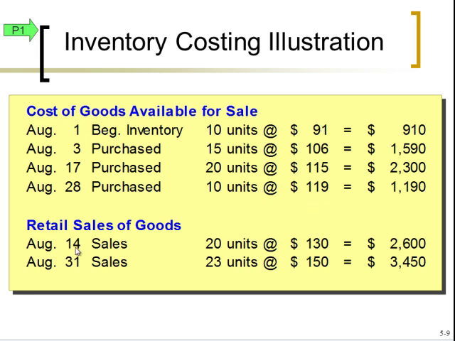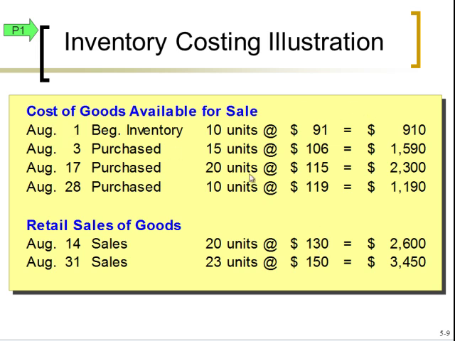So then here we have the retail sales of goods. Notice our selling price did jump up as well. So 130, then it jumped up to 150. One thing to keep in mind here is that a company generally sets their selling price based on what the cost is doing for them. Now, it doesn't mean they're going to change their price every time the cost jumps up, but from time to time they do need to adjust their selling price if the cost starts increasing more than they can handle. Otherwise, they're going to be eating that extra cost. So that's what we're seeing here.